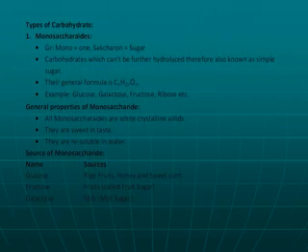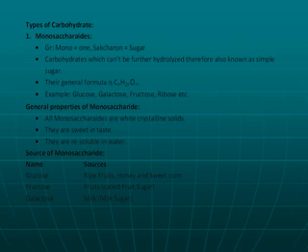Now the types of carbohydrates are described. Monosaccharides. The word monosaccharide is comprised of two words. The first, mono, is taken from a Greek word meaning one, and saccharine is taken from a Latin word, saccharon, meaning sugar. Carbohydrates which cannot be further hydrolyzed are known as simple sugars. These are the monosaccharides. Their general formula is CnH2nOn. Examples: glucose, galactose, fructose, ribose, etc.